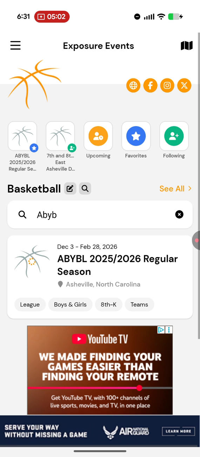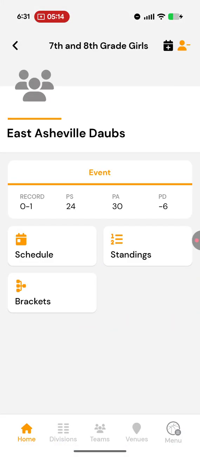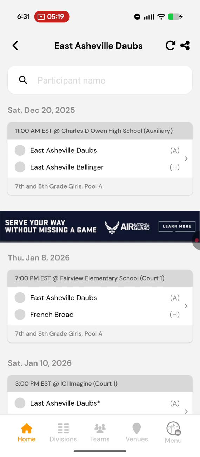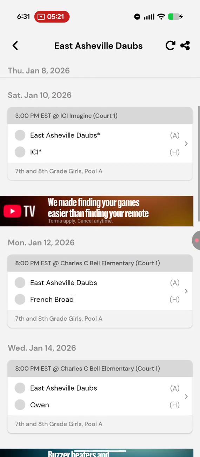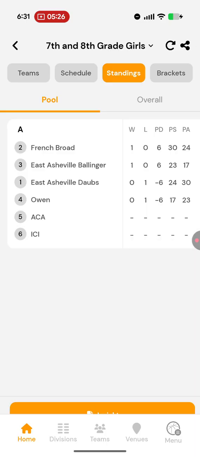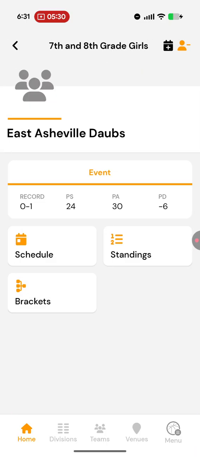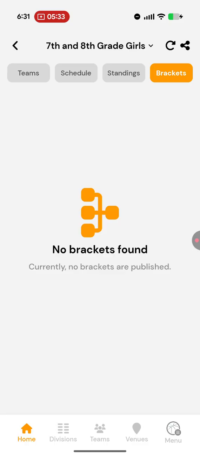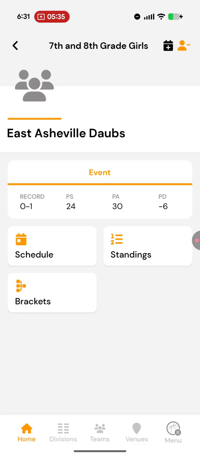basically what you're going to see is on this home page. Now I have a little star icon for the youth league in general, and then it has the little green person icon for my Dobbs team here. So I could see the schedule if I want to within the app, rather than go to my calendar and just kind of see all the games for the year. And then you can also go back out there and see the standings, where the teams stand currently with wins, losses, etc. And then when we get later in the season, there'll be the brackets. The bracket schedule will usually be here. So that's how to navigate the app.